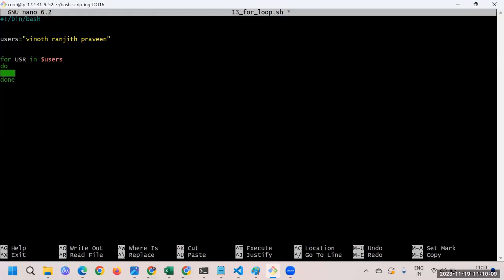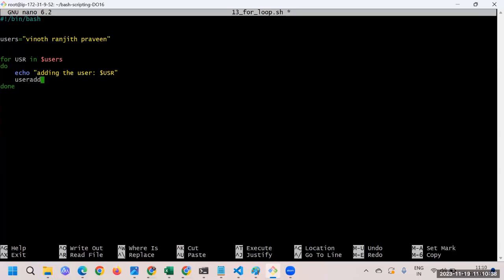And now whatever you have to do, just say echo. First of all, print "adding the user" and the username, whatever it is, so just say dollar USR. This is the value of the user you are printing. Then you put the command, useradd, and whatever user you would like to add.